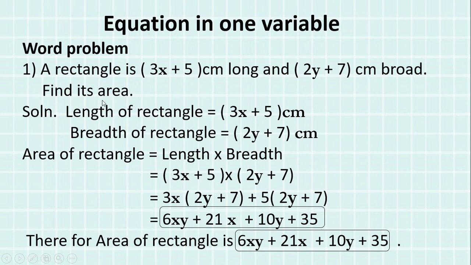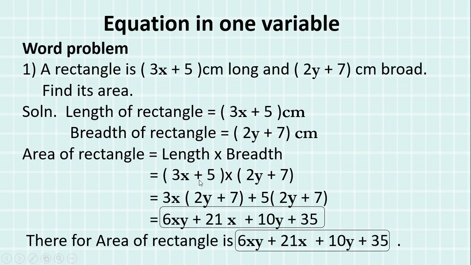You have to find out the area. While writing the solution, first you have to write whatever is given in the question. So you have to see what is given in the question. The length of the rectangle is given as 3x plus 5 centimeter, and the breadth of the rectangle is given as 2y plus 7 centimeter. And you know the formula for area of rectangle is length into breadth.